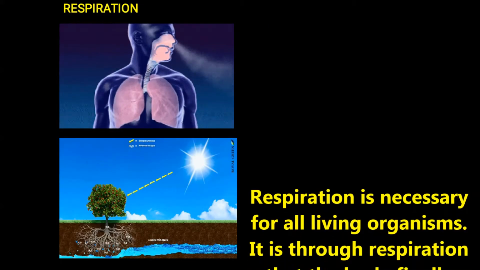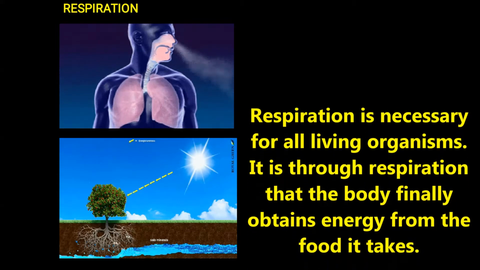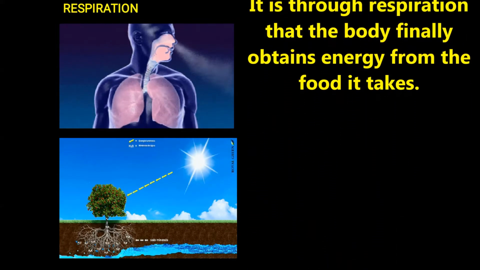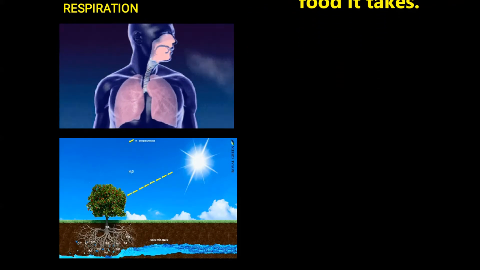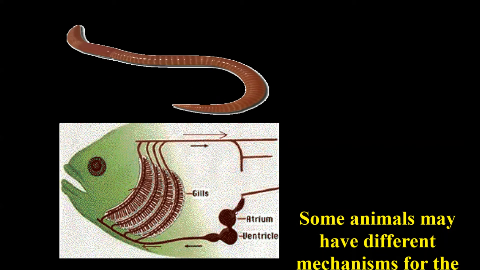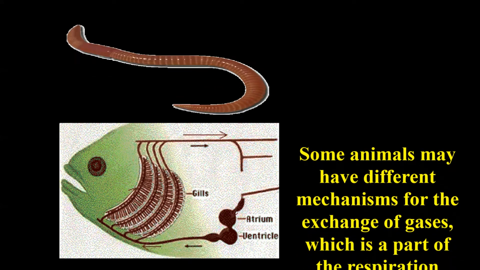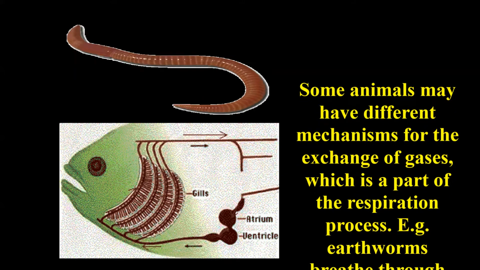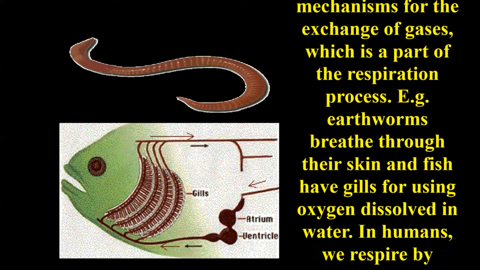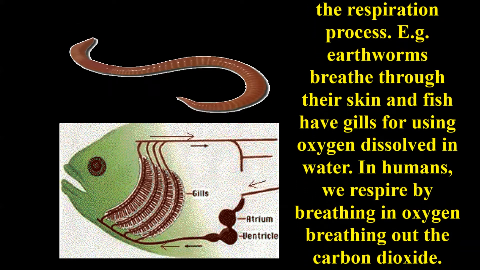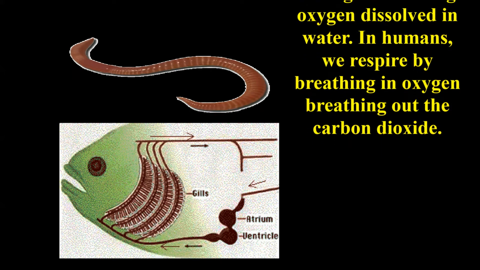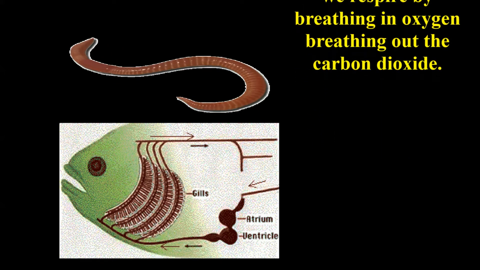Respiration. Respiration is necessary for all living organisms. Through respiration, the body obtains energy from the food it takes. Some animals may have different mechanisms for the exchange of gases, which is a part of the respiration process. Examples: earthworms breathe through their skin, and fishes have gills for using oxygen dissolved in water. In humans, we respire by breathing in oxygen and breathing out carbon dioxide.